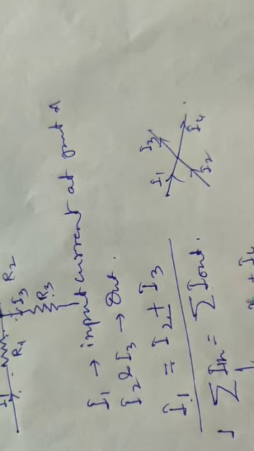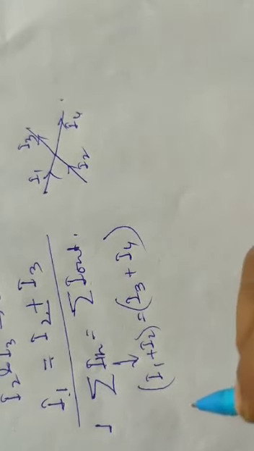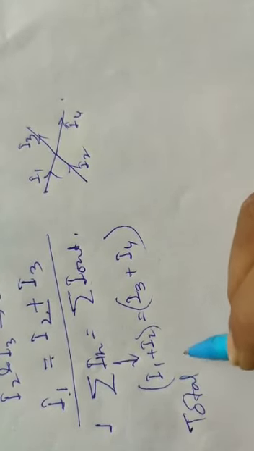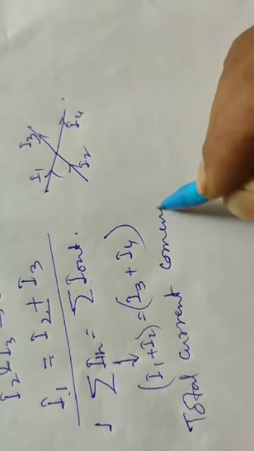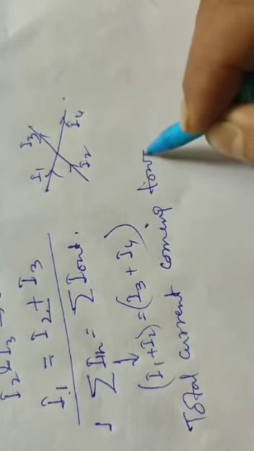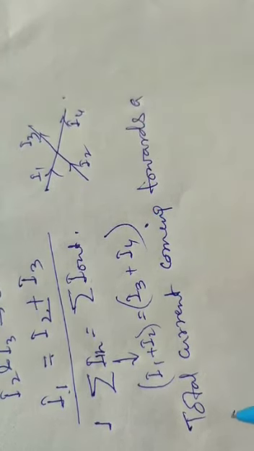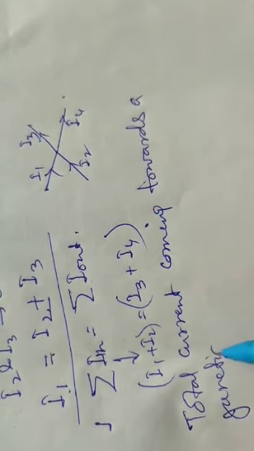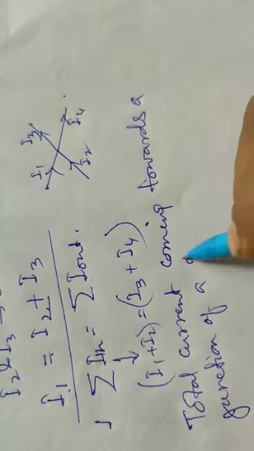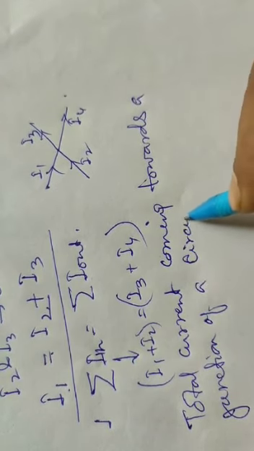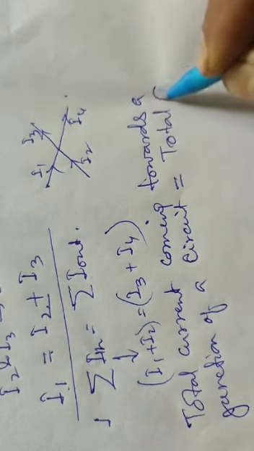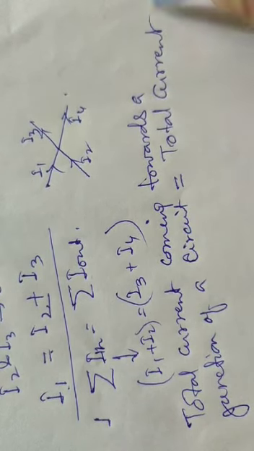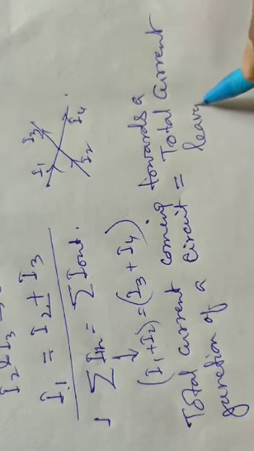This is Kirchhoff's first law: the total current coming towards a junction of a circuit is equal to the total current leaving the junction.